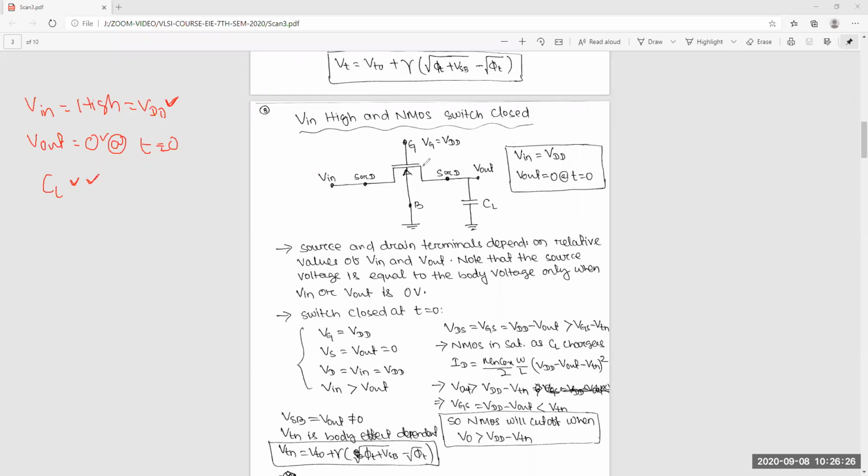Now another thing: I said the NMOS switch is closed. Closed means this is on. When will the NMOS be on? When VG is equal to VDD, high voltage.